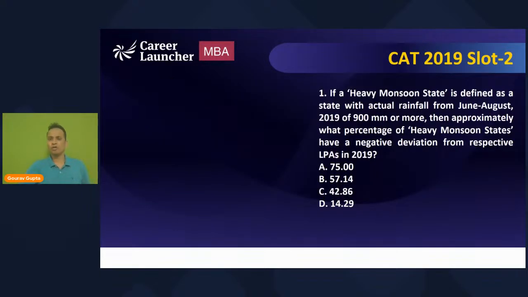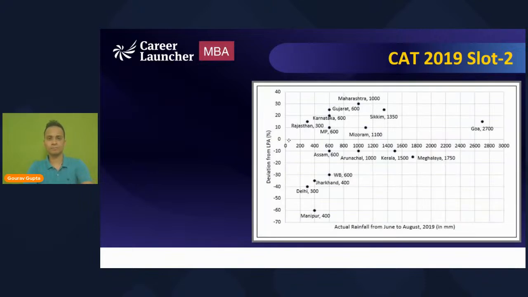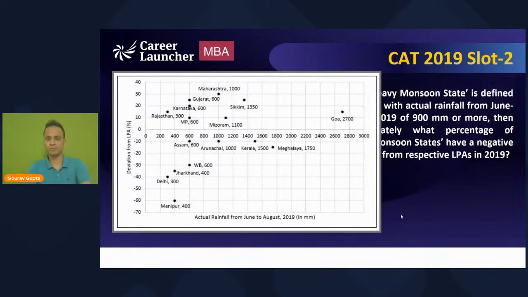Question number 1 on your screen now. Read this question, and I will quickly post or copy the table for all of you. Just give me a few seconds.